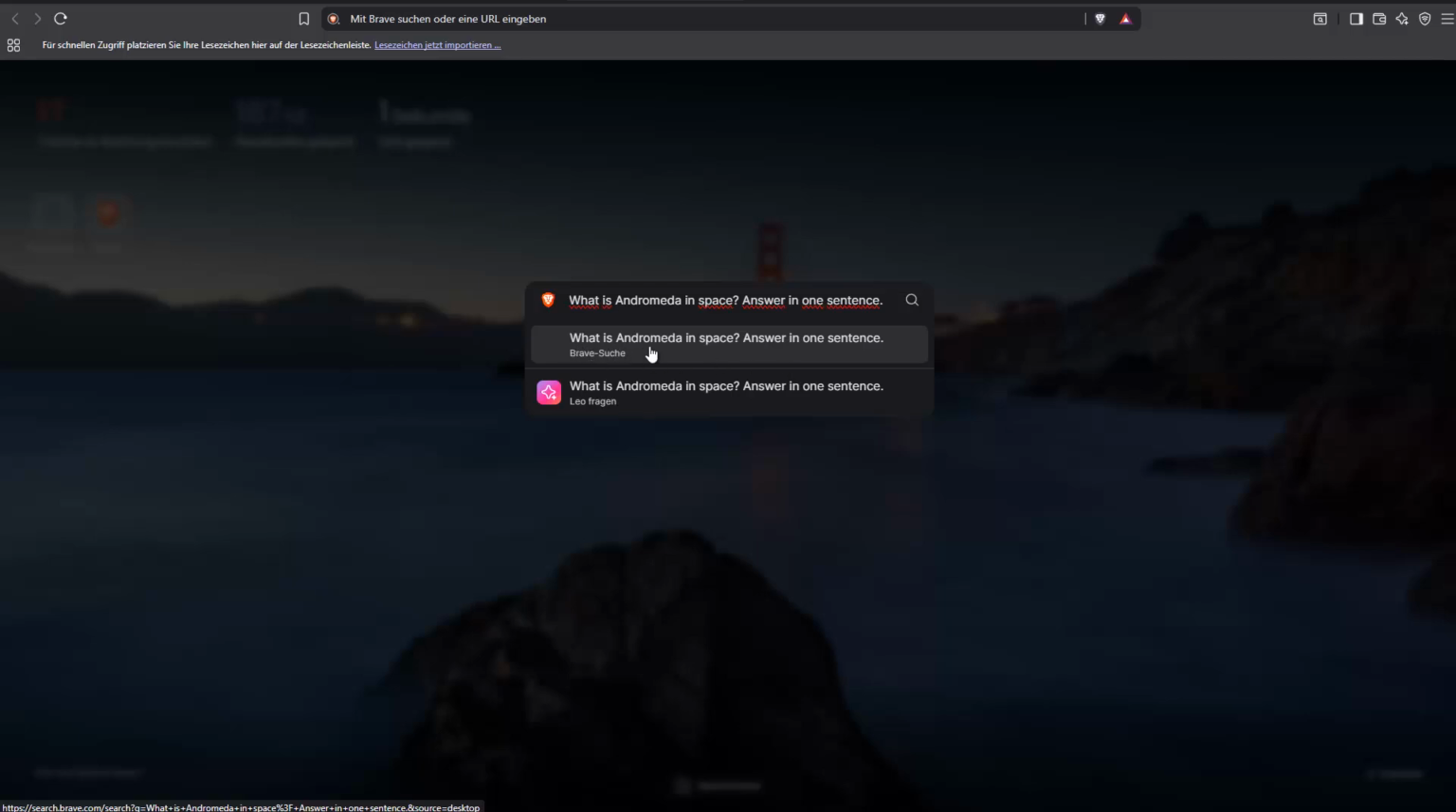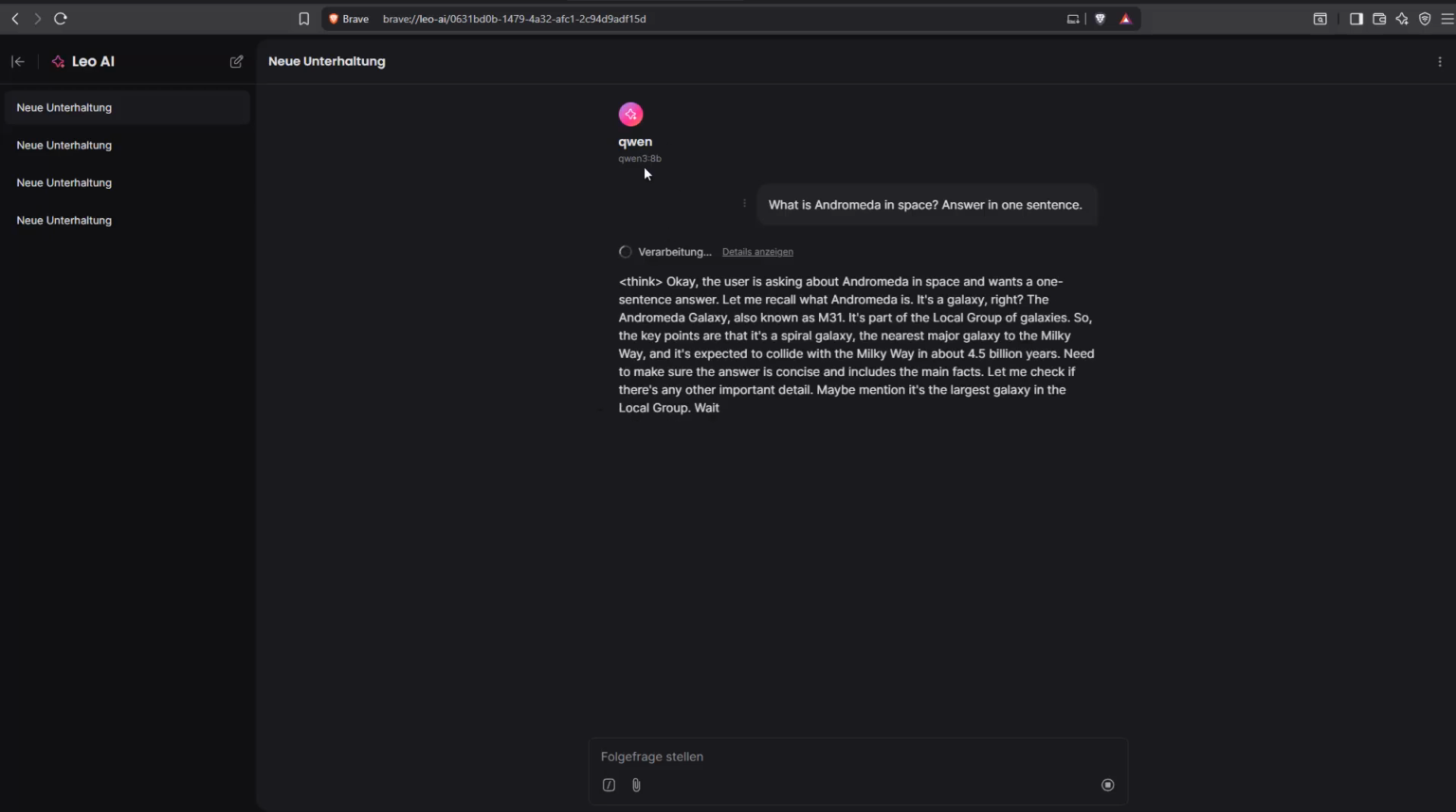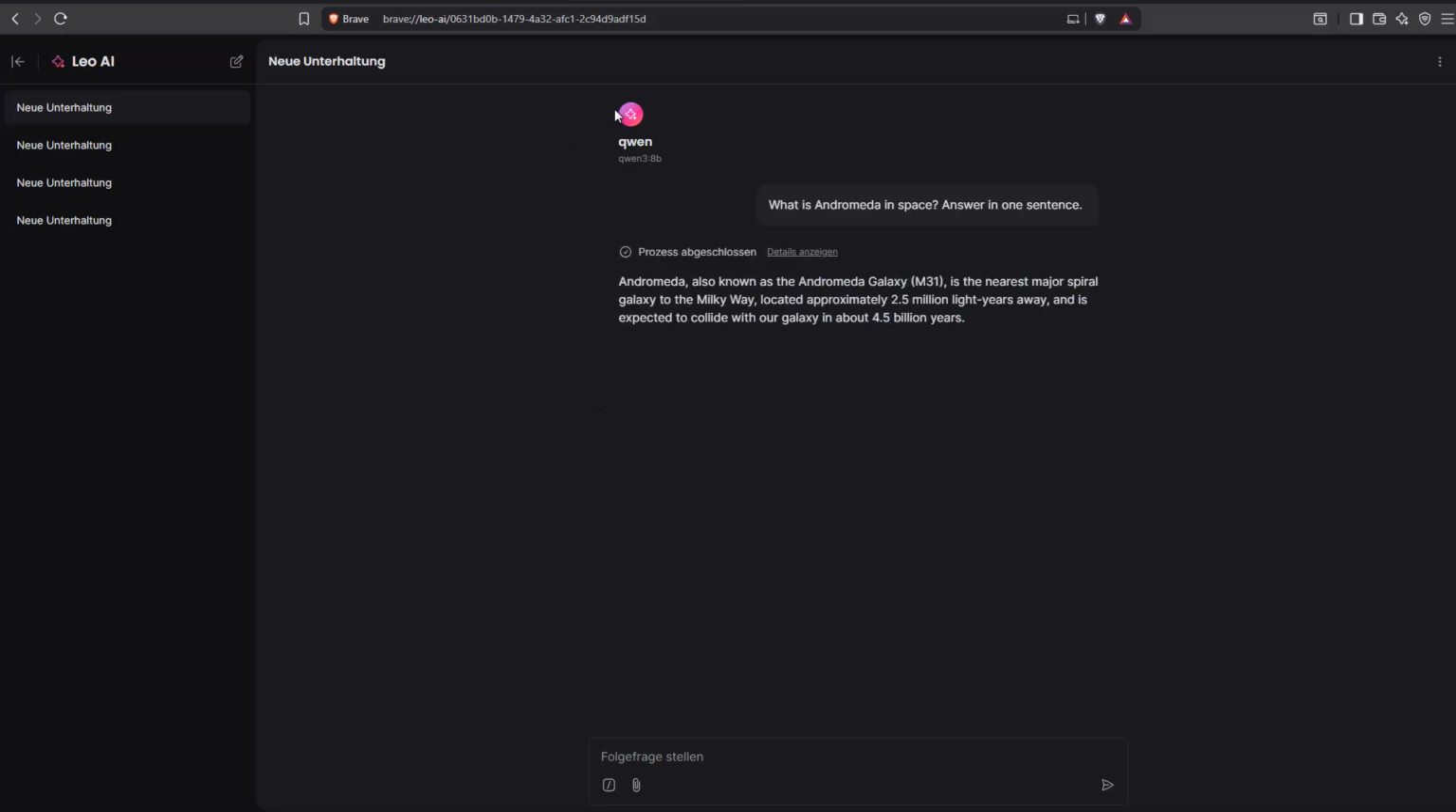Either I can choose the web search or I can use Leo. Leo is the AI which is running here, in this case, in my browser. So in this case I'm asking Leo. I click on the second one, and now I wait for a second. And you can already see two things. At first there's the model, which is currently Qwen, the Alibaba model, the 8 billion version, which I'm completely running locally. And secondly, maybe you've seen that there was a small thinking process in between, because it's a thinking model, and now I get my answer.